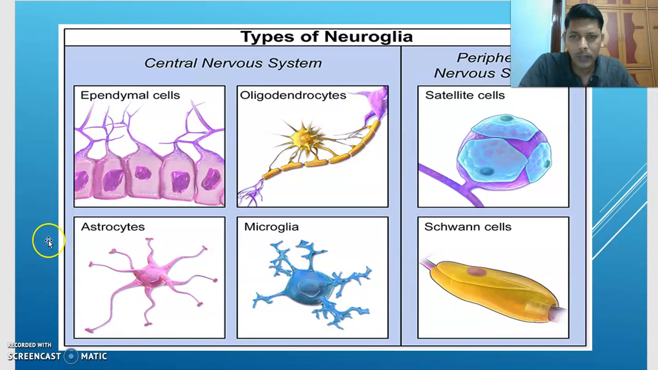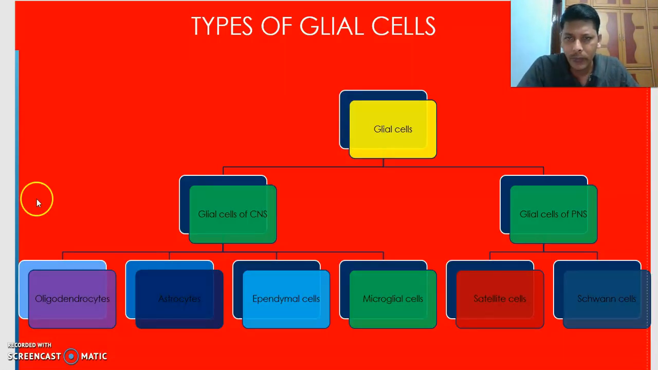You can see all these six types of cells here. The neuroglial cells are satellite cell, Schwann cell, ependymal cell, oligodendrocyte, astrocyte, and microglia. The microglial cell is mesodermal in origin. All the remaining cells, as well as nerve cells, are ectodermal in origin. The only cell that is mesodermal in origin is the microglial cell. That's about the different types of cells.